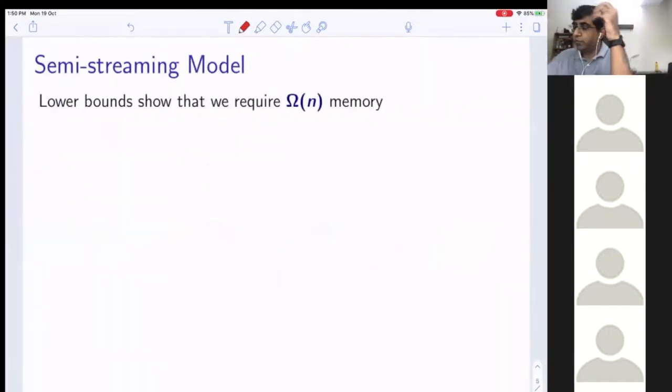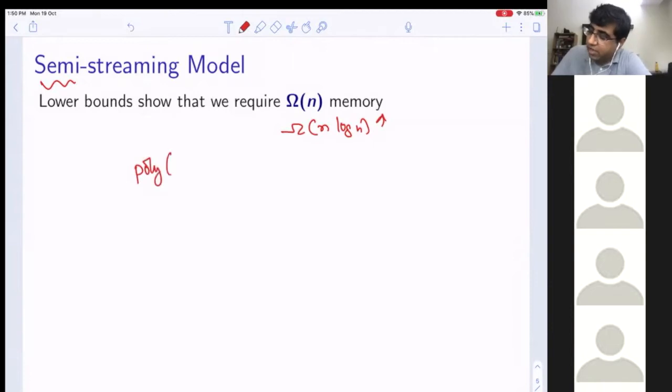Lower bounds show that for most natural problems, you need omega n memory space. In fact, for many problems, we will see that you actually need omega n log n memory. Now I'm going to talk about something called the semi-streaming model. In the streaming model, up until now, the only space we were allowed was polylog n, and some epsilon, delta.